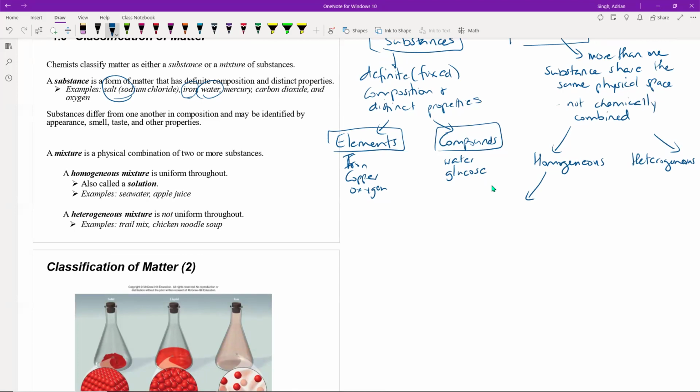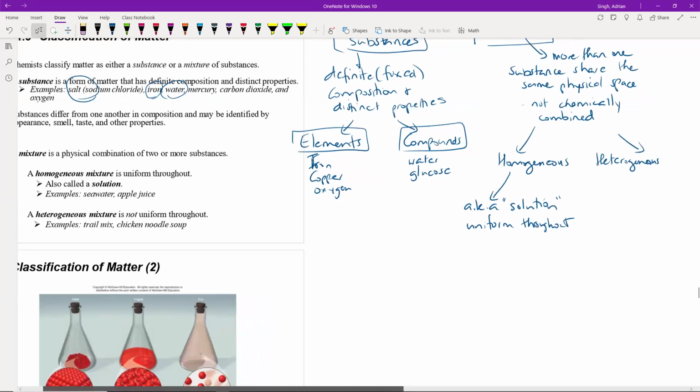The homogeneous mixture is also known as a solution, even though we don't use that term a lot; we'll see it a little bit later on. The homogeneous mixture, again made up of multiple pure substances, looks uniform throughout.